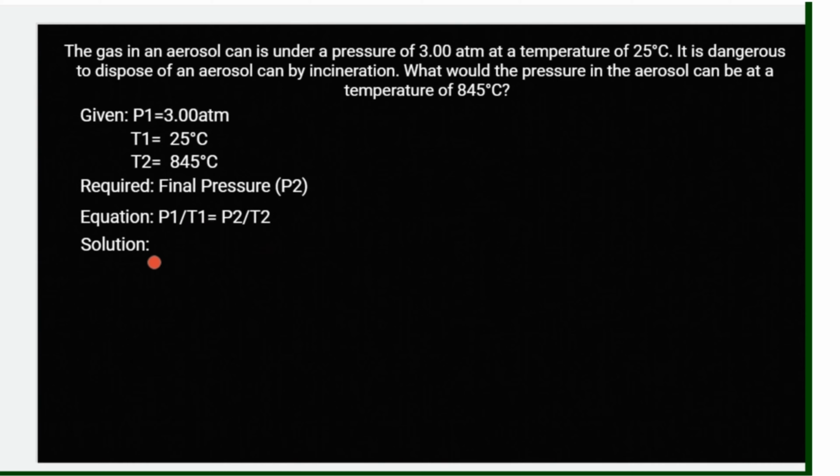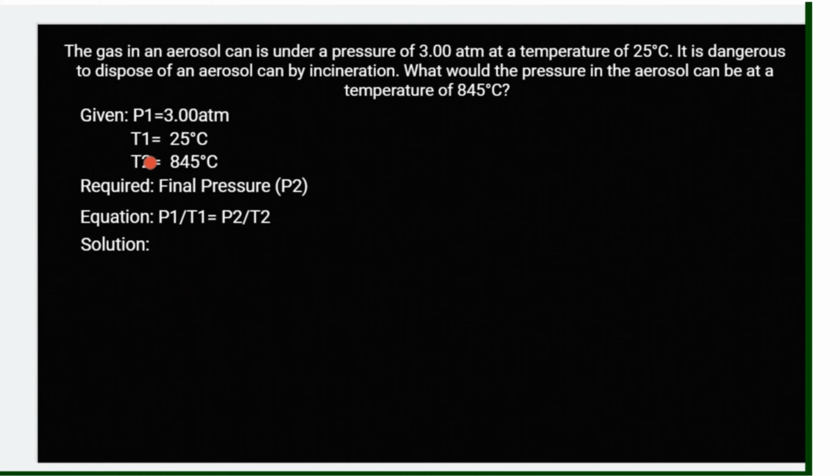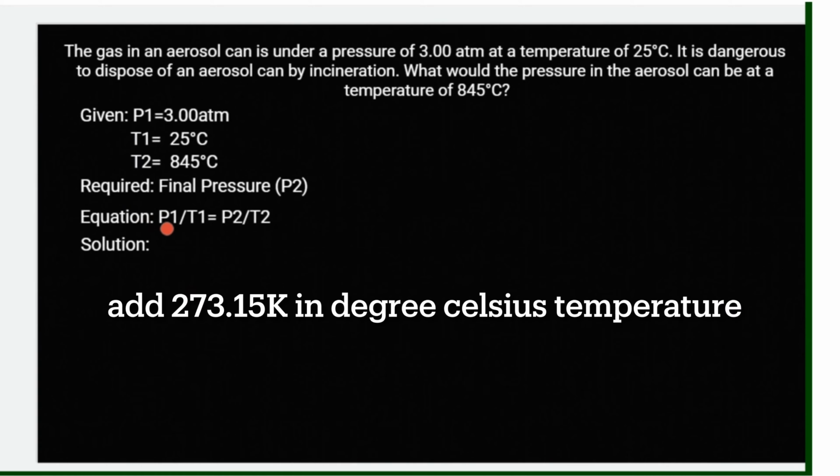So we need to derive the equation to find final pressure from the Gay-Lussac equation. But before we do that, okay, we have to convert. Always make sure that in any gas law problems, the temperature must be in Kelvin. Okay, if you're going to substitute or use it to solve a gas law problem, ang temperature dapat naka-convert siya into Kelvin. And of course, to do that, you have to add 273.15 Kelvin sa value ng temperature in degrees Celsius.